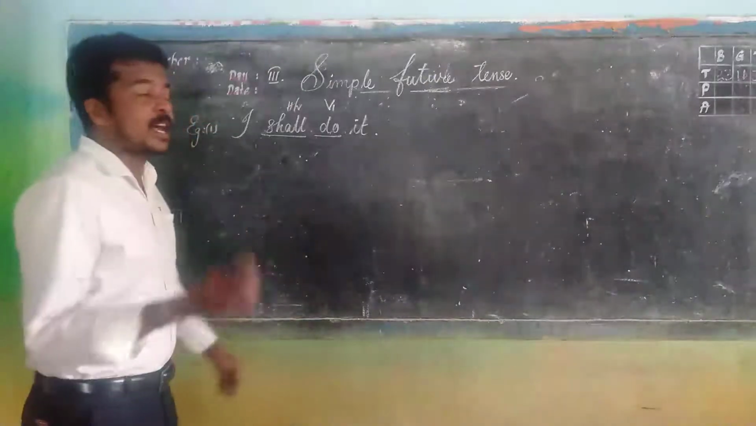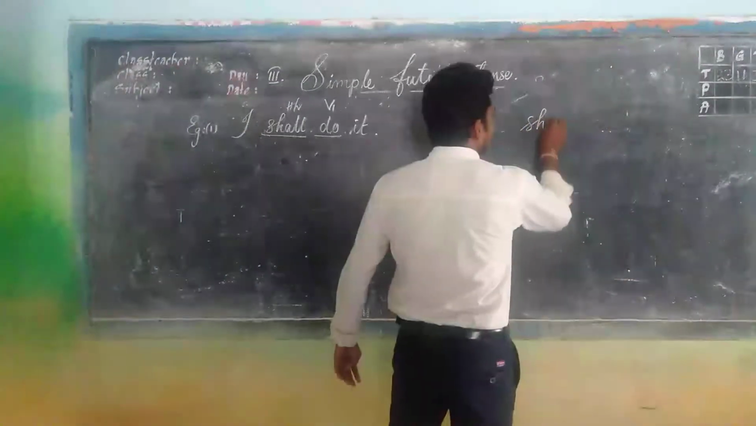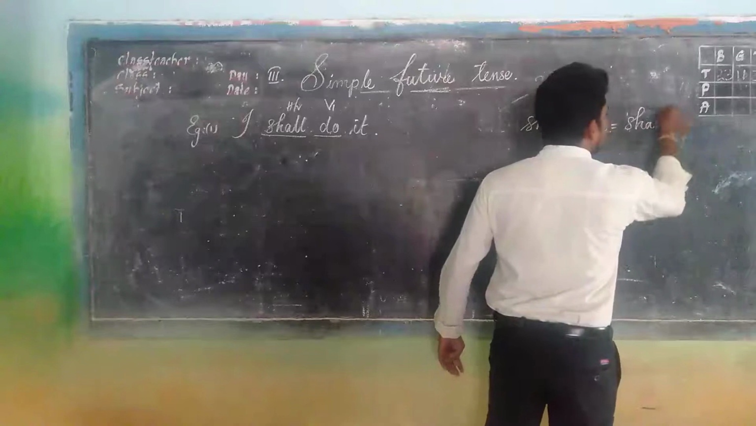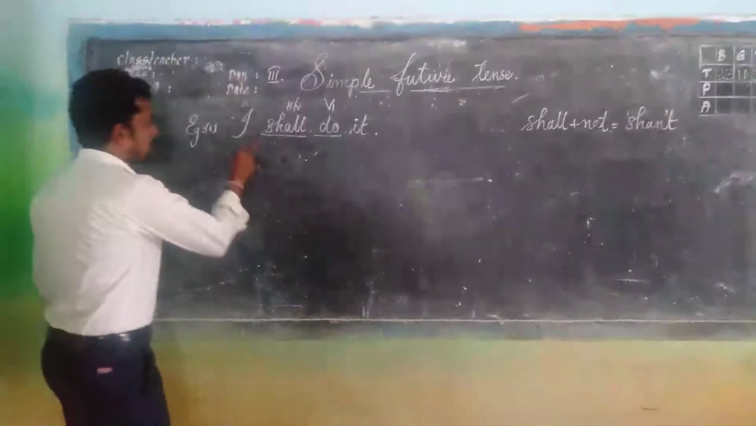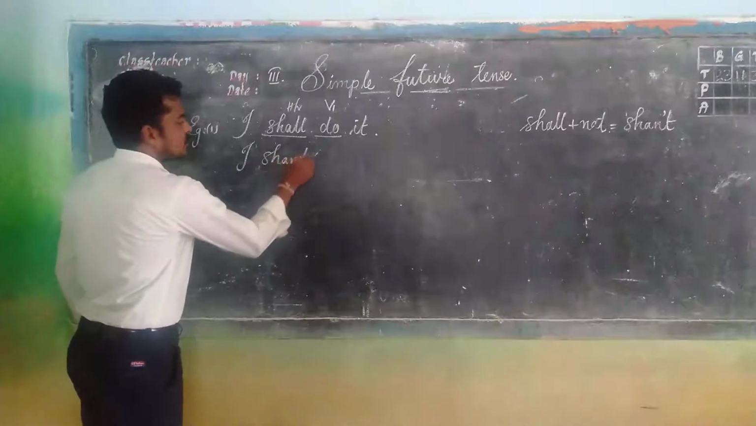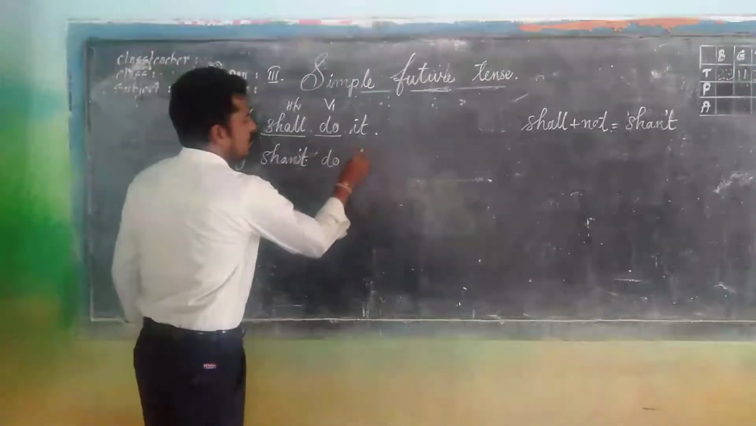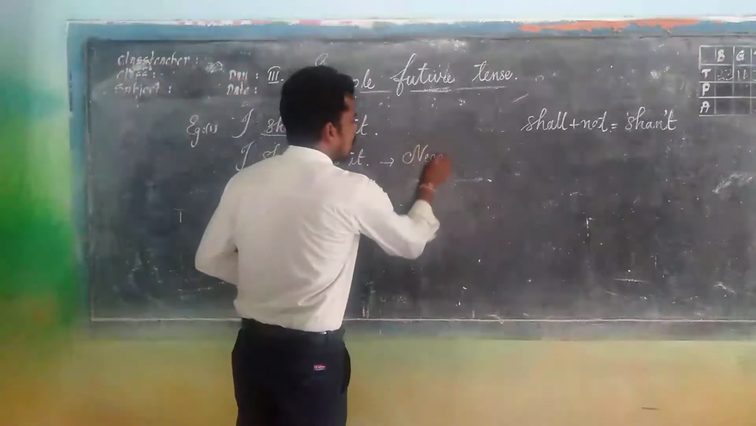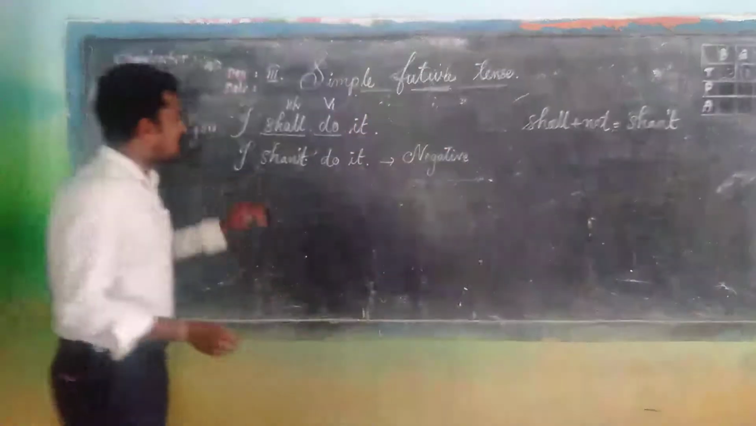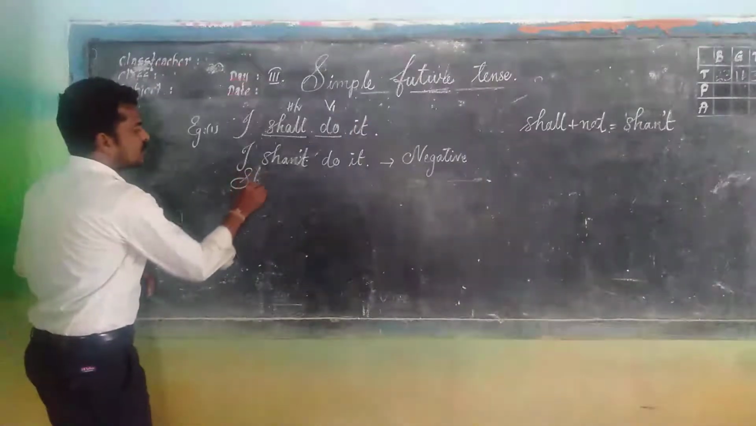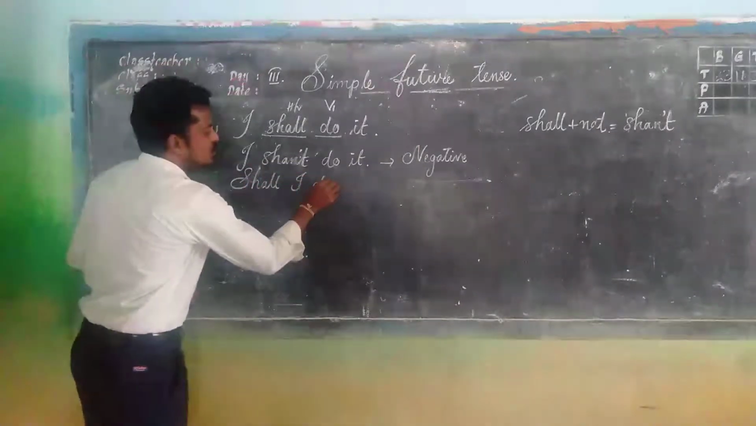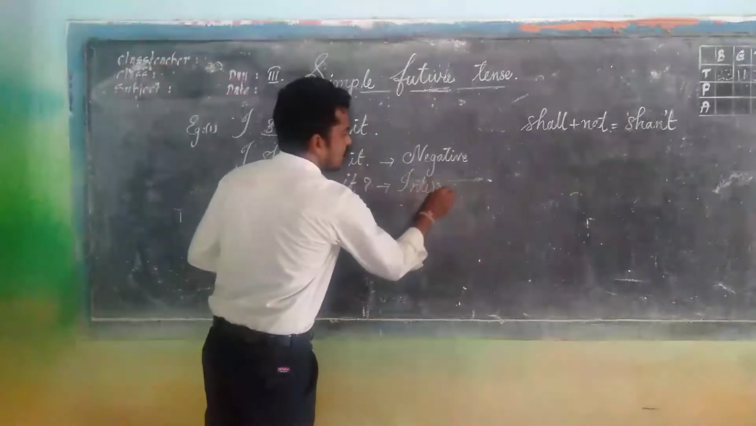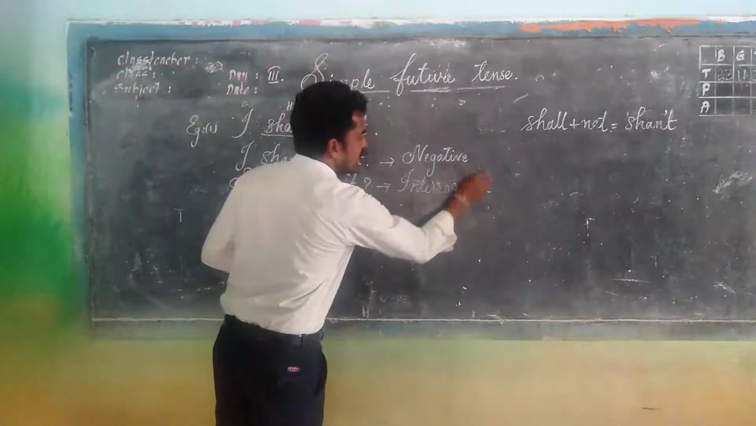So the negative form shall plus not is shan't. Shall plus not, that is equal to shan't, S-H-A-N apostrophe T. So the negative sentence is I shan't do it. Now the sentence is negative. And the next is interrogative. It starts from the helping verb. Shall I do it? Now this sentence is interrogative. It is very simple.